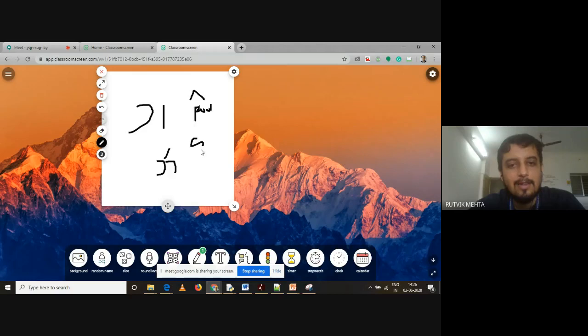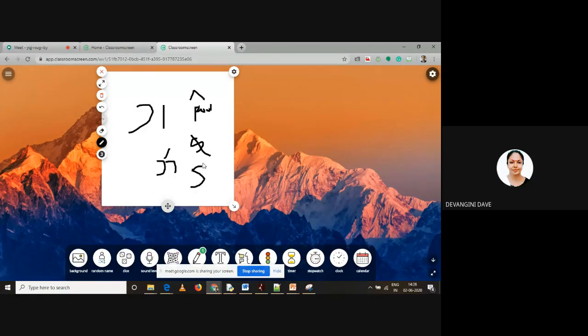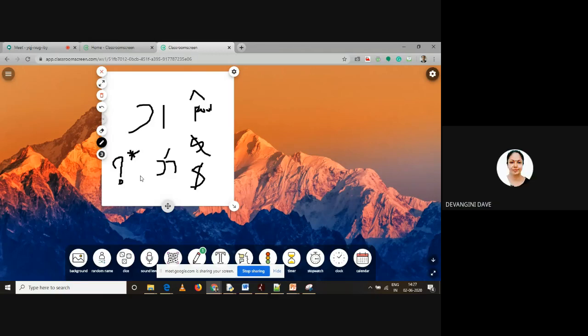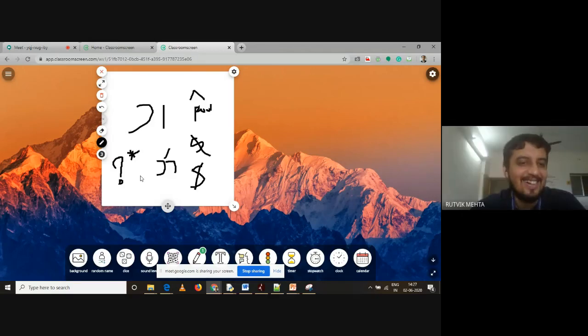Let me talk about this. What is this? Anyone? Have you not seen such a symbol till now? Dollar sign. Okay, dollar sign is there. Nice. Okay. Let me take one more. What is this? Star. Okay, so asterisk or star. Okay, nice. Anyone? It's a common question mark. Question mark. Okay.